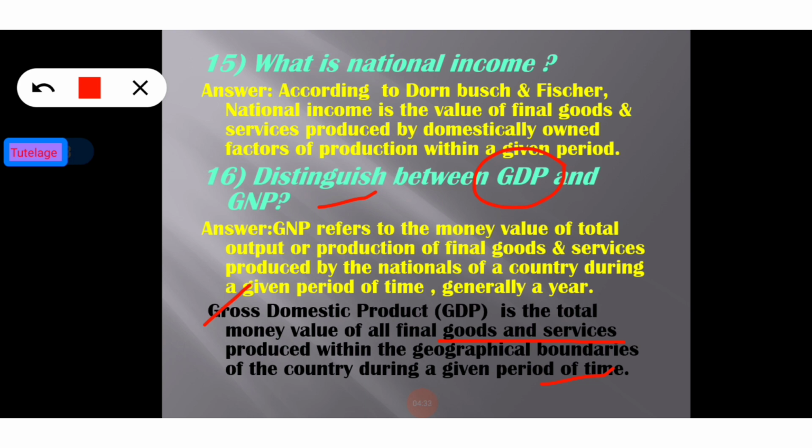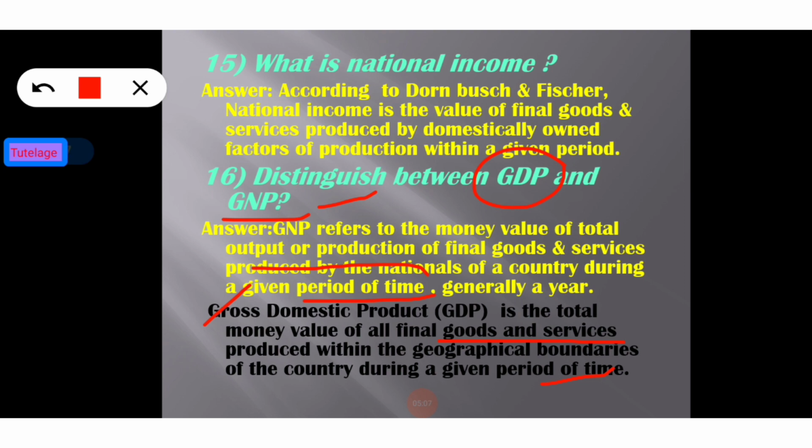But gross national product, or GNP, refers to the money value of the total output of final goods and services produced by the nationals, the people of the country, during a given period of time, generally a year. In the concept of GNP, there are no geographical boundaries of the country. That is the basic difference between GDP and GNP.